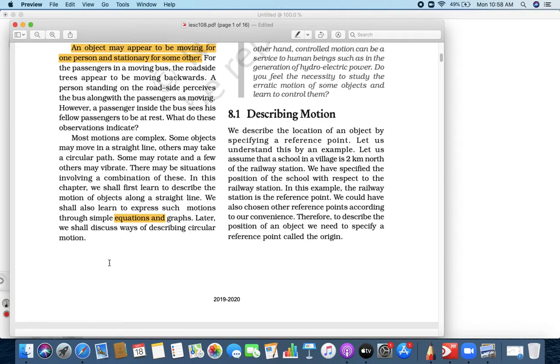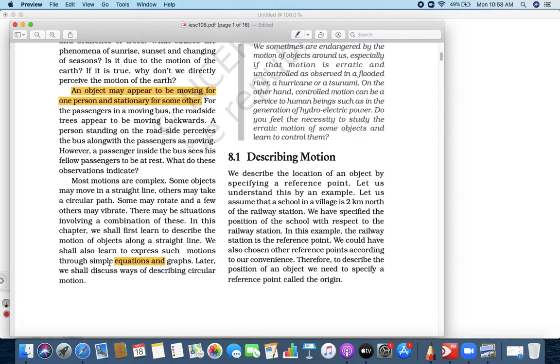Motions, therefore, most motions are complex. Some objects may move in a straight line, some objects move in a certain path, some objects rotate, some objects vibrate. Those all we call as being in motion. Rotation, right? All these things we can call motion, whether they are moving in a circular path or in a straight line, or they are rotating, they are vibrating, right? So we shall learn to describe the motion through a simple equation or a graph. So normally we express motion in terms of equation or graph, right?